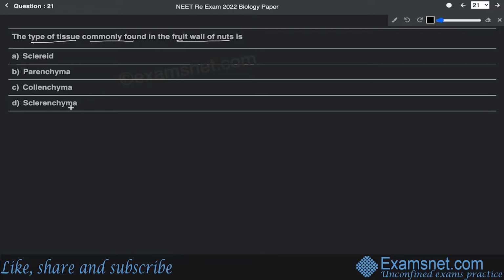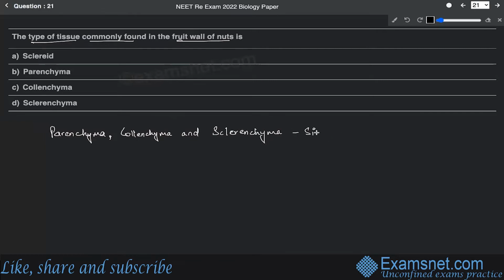All right. So, like parenchyma, collenchyma, and sclerenchyma. These are all the simple permanent tissues.